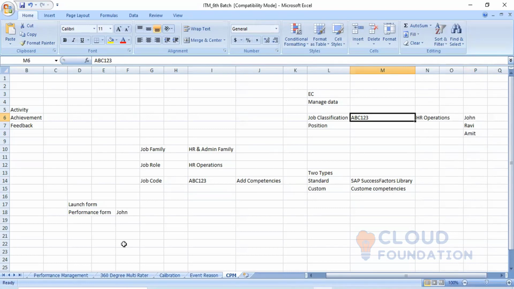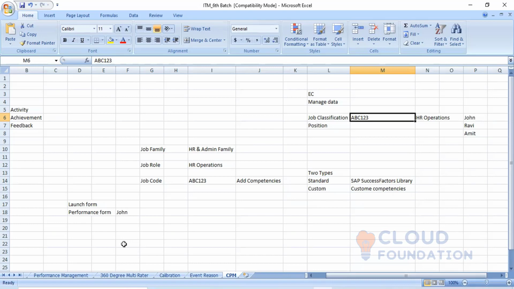How we create the competencies in the manage competency section, we will see in tomorrow's topic. So in this way, you can map the job code, job role and these particular competencies altogether.